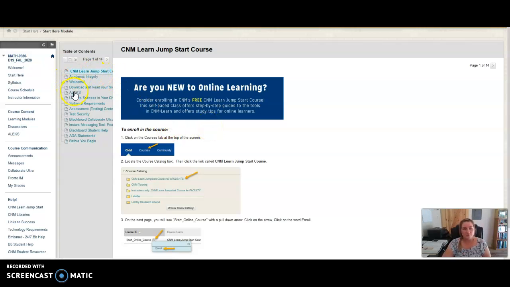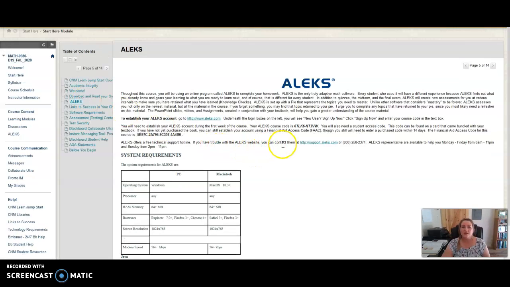One particularly important thing that I want to point out is ALEKS. If you click on ALEKS, you will be given the steps on how to get into ALEKS, which is the main software that we're going to be using for this course. I've given you the class code here that you're going to have to enter when you're asked to. And I have given you the financial aid code. Now this financial aid code is only good for 2 weeks. So you really need to get that code as soon as you possibly can.